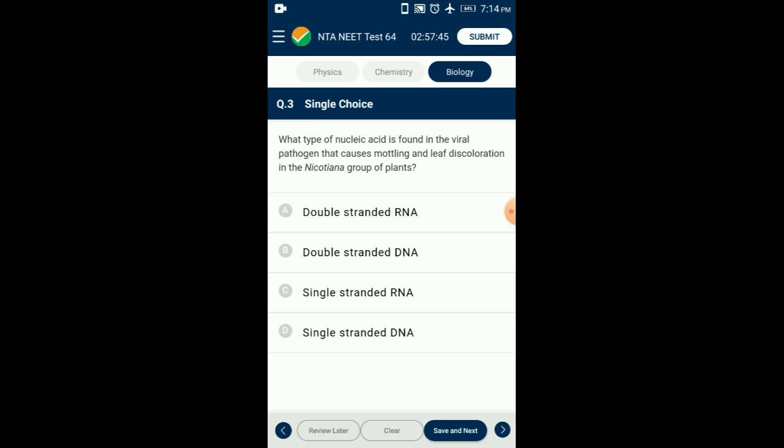Question number 3. What type of nucleic acid is found in the viral pathogen that causes mottling and leaf decolorization in the Nicotiana group of plants? The tobacco mosaic virus has a genome of single stranded RNA. These viruses infect a large group of plants, especially tobacco plants, and also many other members of family Solanaceae. This disease causes patches of decolorization and a mosaic pattern on leaves as symptoms. So the answer for this question is option C, single stranded RNA.